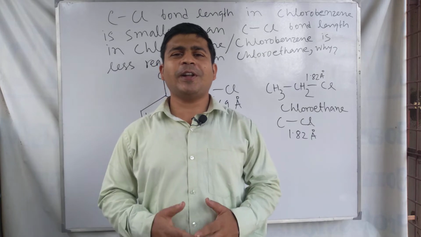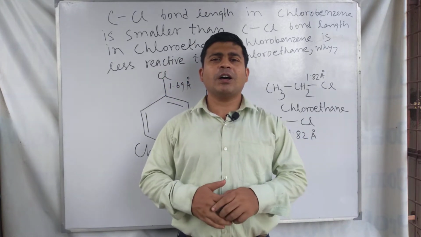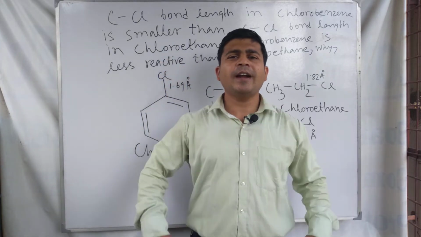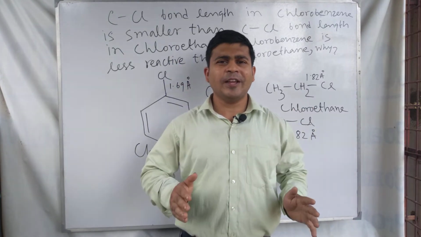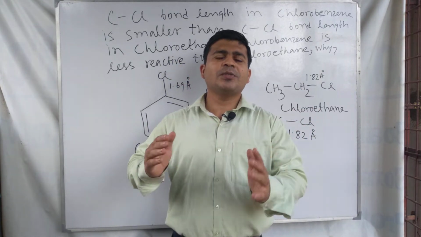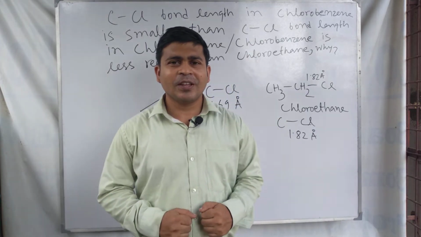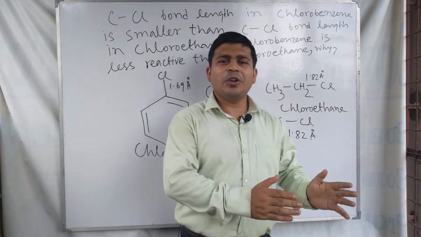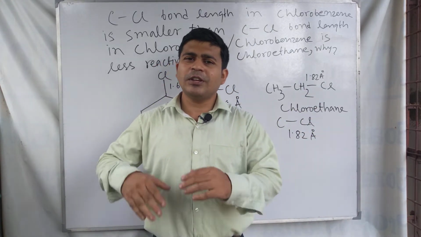I am Atanu Betal, and in this video we discuss the carbon chlorine bond length in chlorobenzene and in chloroethane. You know that the carbon chlorine bond length in chlorobenzene is smaller than in chloroethane. And why is it smaller?